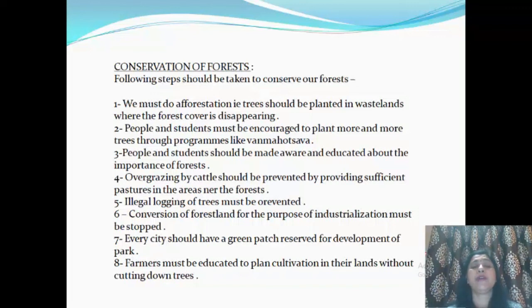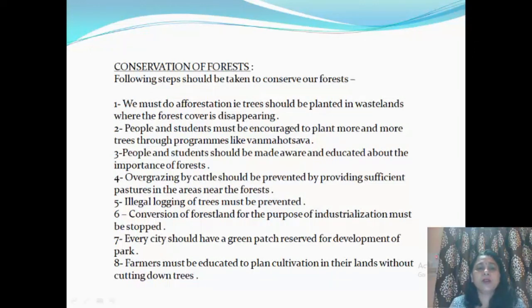Every city should have a green patch reserved for development of a park. Farmers must be educated to plan cultivation in their lands without cutting down trees. This means for the conservation of forest, farmers must be given some knowledge on how to plan their cultivation, so that whatever they are sowing in their fields, they can sow without cutting down of trees.